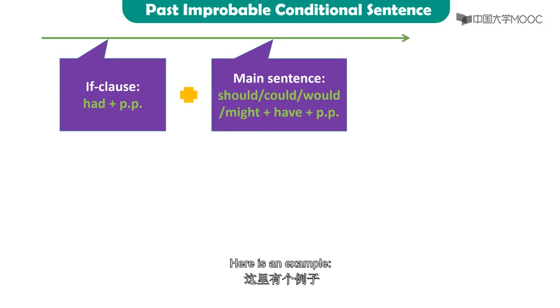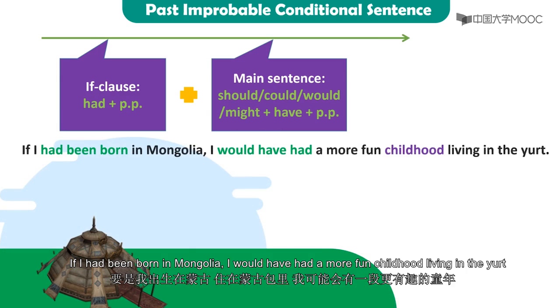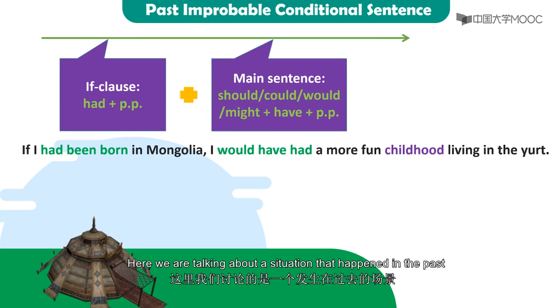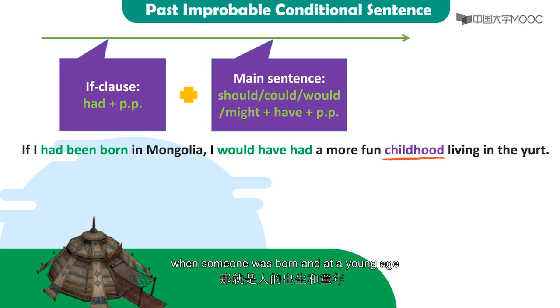Here is an example. If I had been born in Mongolia, I would have had a more fun childhood living in the yurt. Here, we're talking about a situation that happened in the past, when someone was born and at a young age.